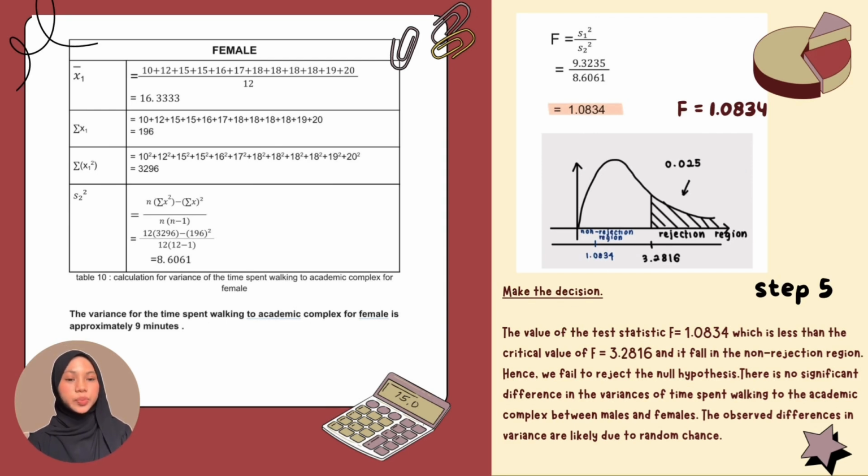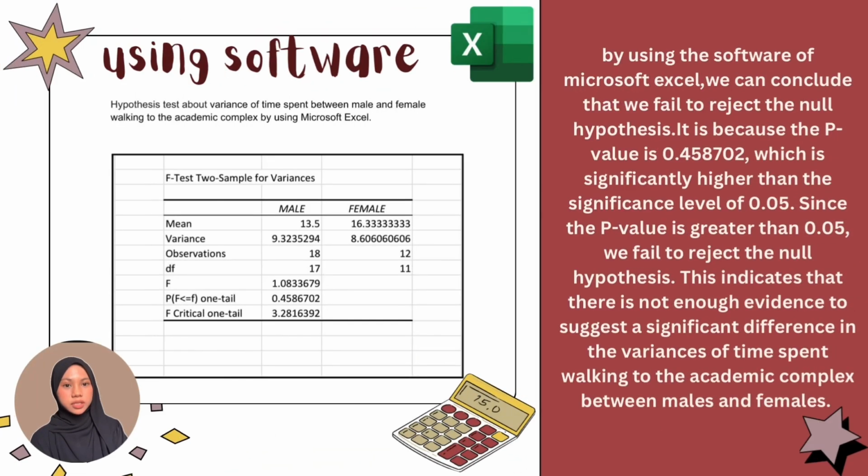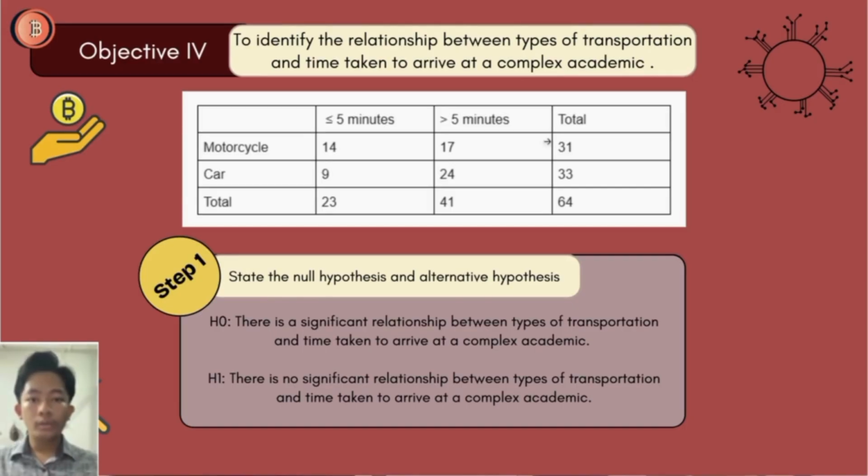The last step is we need to make the decision. The value of F test, which is 1.0834, is less than the critical value of 3.2816, and it falls in the non-rejection region. Hence, we fail to reject the null hypothesis. So, there is no significant difference between the variance of male and female. By using Microsoft Excel, we can conclude that we fail to reject the null hypothesis. It is because the p-value is significantly higher than the significance level. This indicates that there is not enough evidence to say there is a significant difference between the variance of male and female. So now I will talk about objective 4.